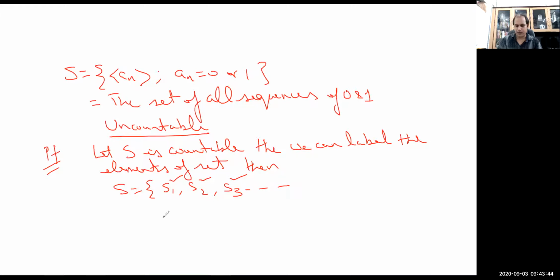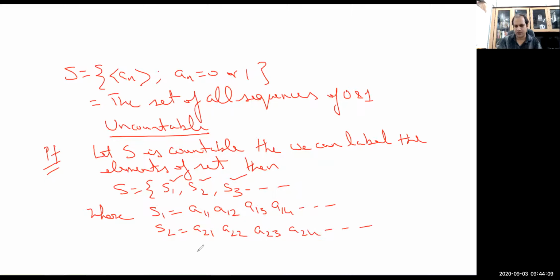Where S1 is equal to, say, A11, A12, A13, A14, and so on. S2 is equal to A21, A22, A23, A24, and so on.